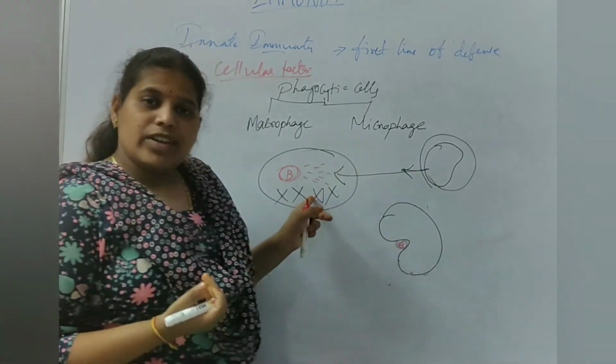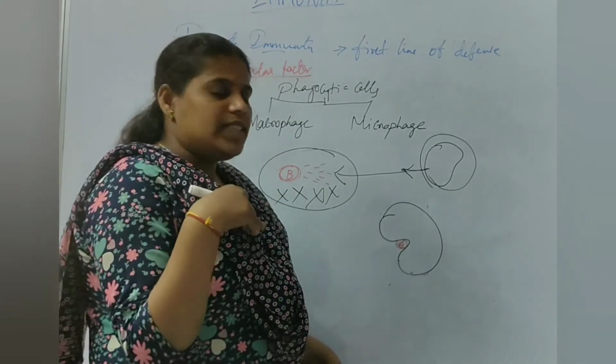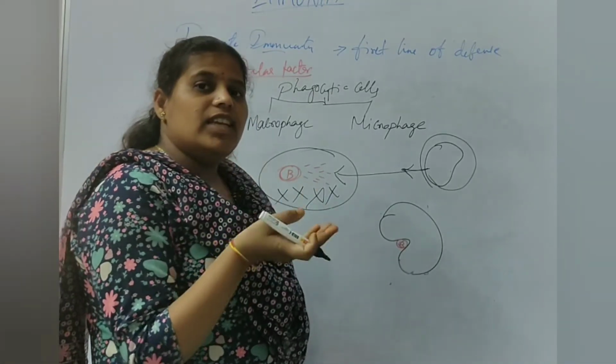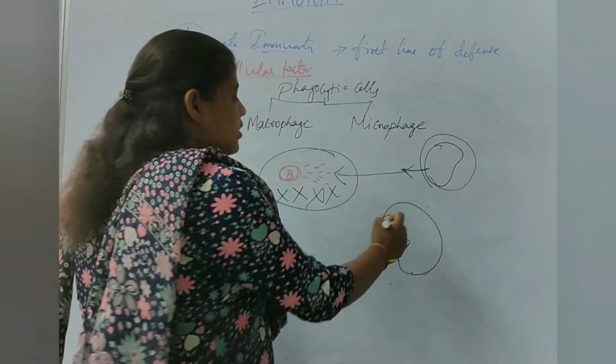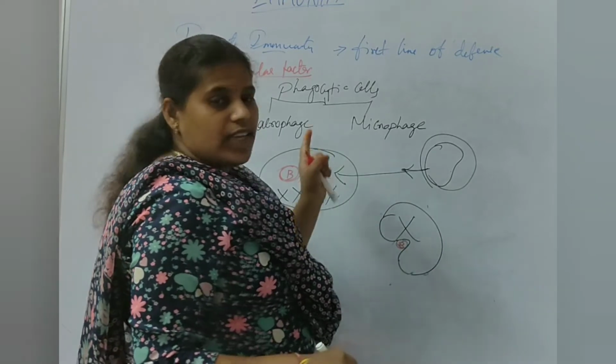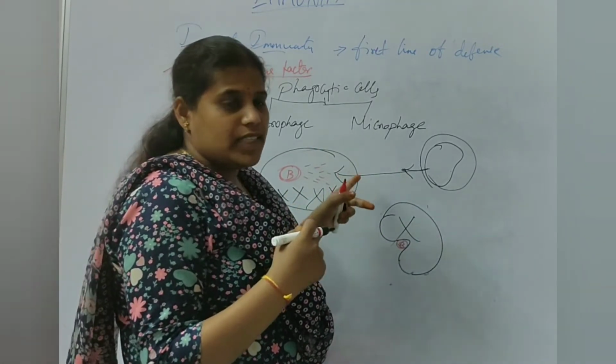They come to the entry point and start lysing the bacteria. After lysing, they engulf the bacteria and kill it. So in this way, it is protecting us from many bacteria.